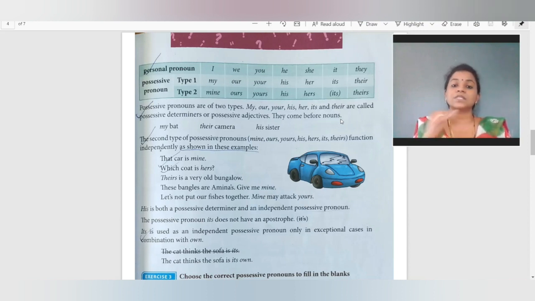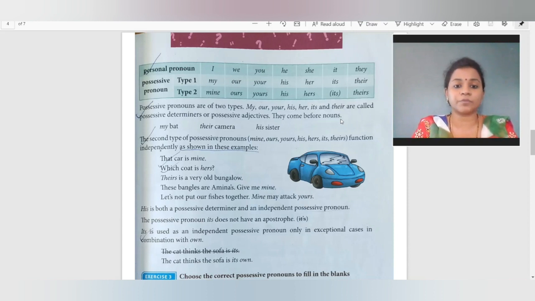So that becomes the determiner or the adjective. And it always comes before the noun. So see, my bag, their camera, his sister. So it gives us the proper possessive adjectives or determiners, that is their belonging.